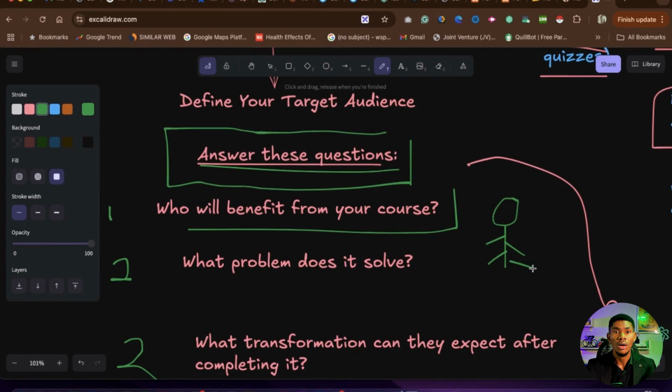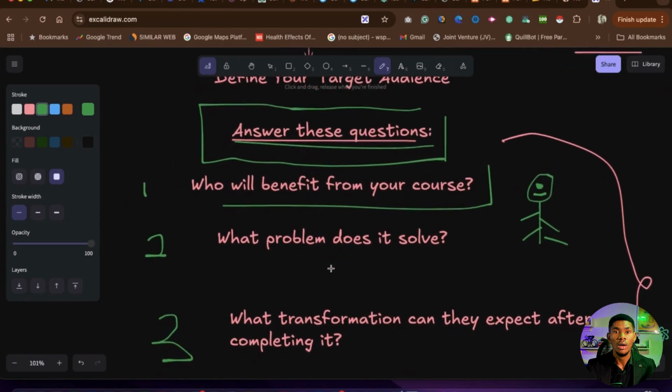You see, that is the logic you must use, because not everybody that is looking for money on the internet is your customer. So your first question is, who will my course benefit? If my course is going to benefit somebody who already has a skill, an expertise, a talent, boom, I know. If they don't have any of this, my course might not benefit them, because I need something for them to work on.